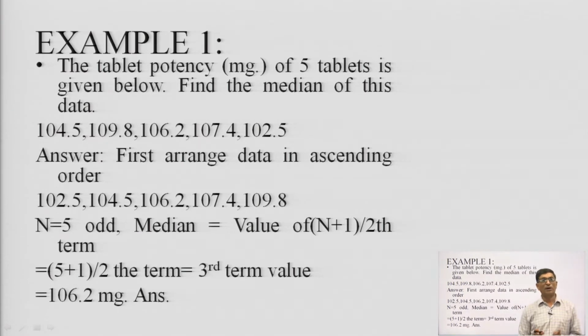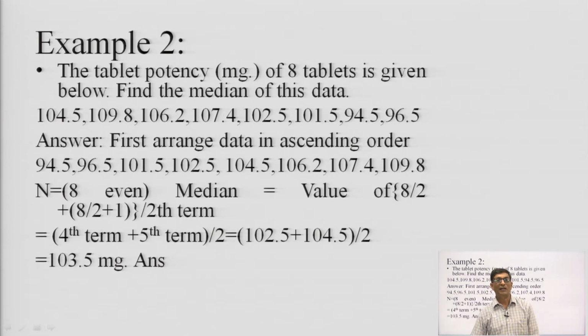Now, we count the number of observations. The number of tablets is 5, and 5 is odd. So the median equals the value of the (n plus 1) by 2th term. As n equals 5, we put (5 plus 1) divided by 2, that is 6 by 2, the third term, and so the median is 106.2 milligram.